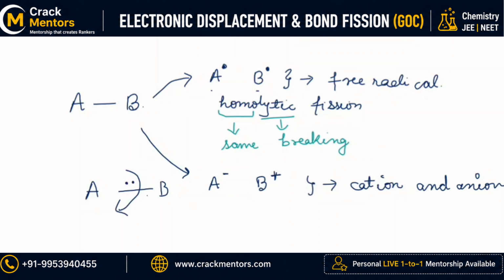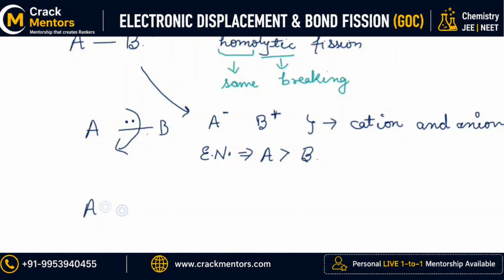And in which condition will this happen? This will happen whenever the electronegativity, means the tendency to attract the shared pair of electrons, of A was greater than that of B. Okay, this will happen in that case. In the case when the shared pair of electrons is taken back by B, what will happen?